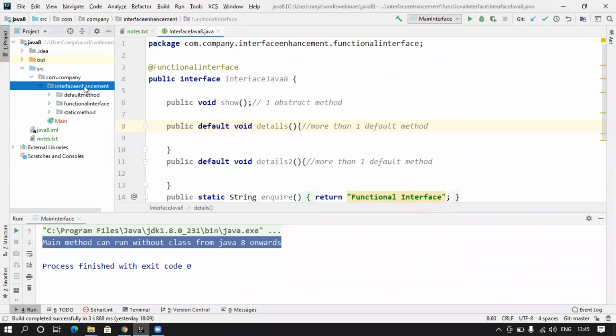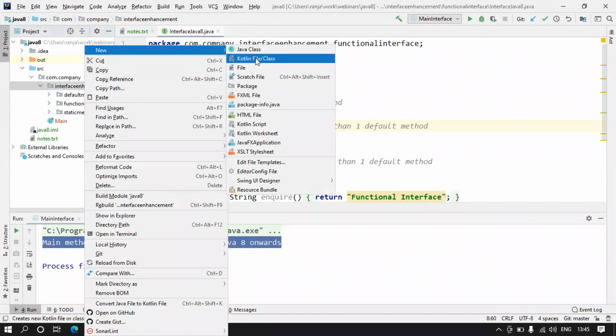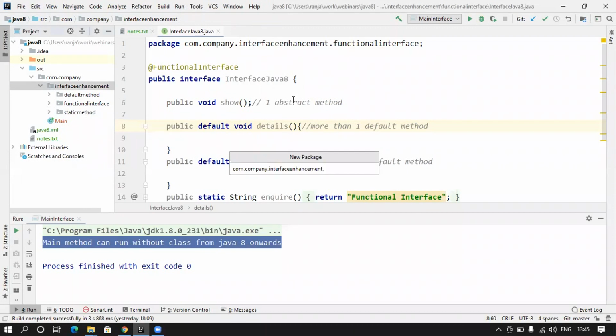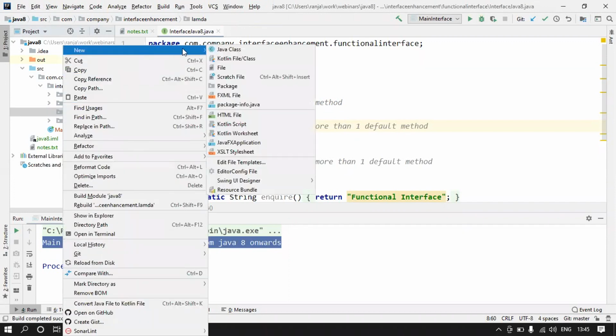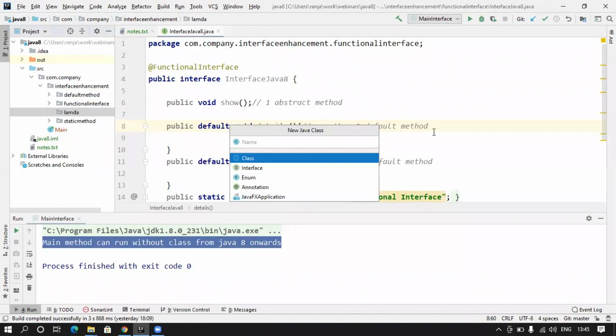So let me create a package here. Let me call the package lambda. Okay, and in here let's first create an interface. Let's create a functional interface that we have studied so far.